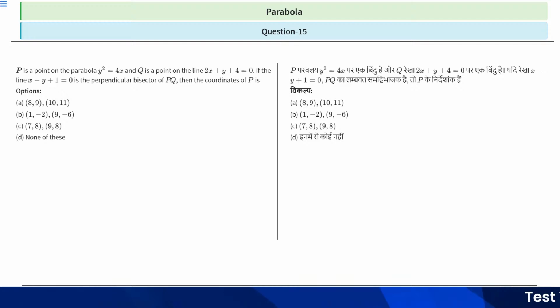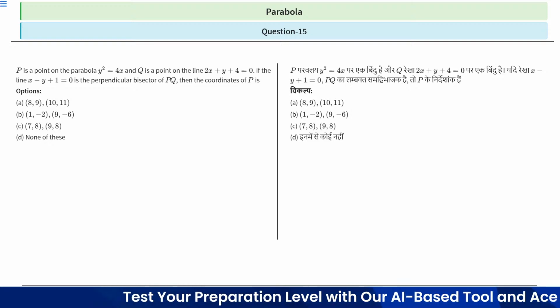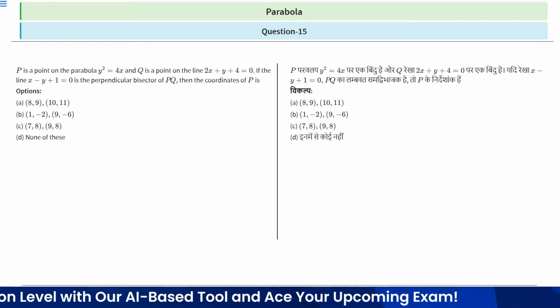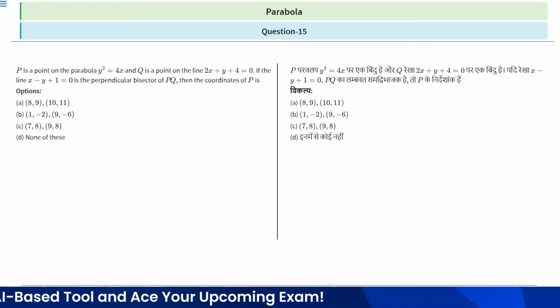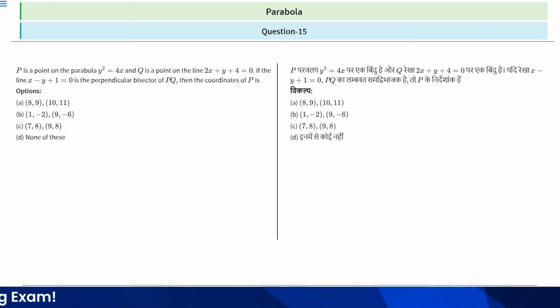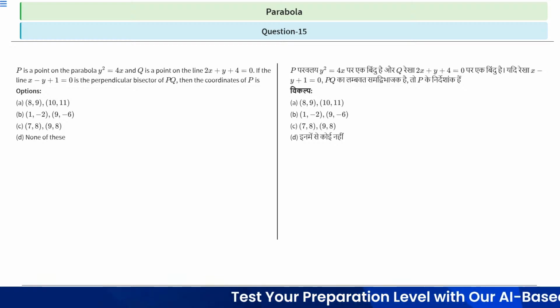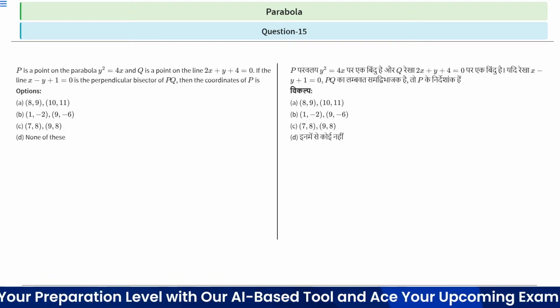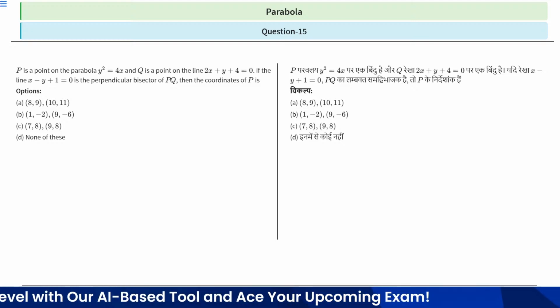So the hint of this question is we are given a standard parabola y square is equal to 4x, right? Now P is a point on the given parabola and Q is a point on the line which is 2x plus y plus 4 is equal to 0, right? Now if the line x minus y plus 1 is equal to 0 is the perpendicular bisector of PQ, first we will try to find the points P and Q, clear? And after that we can easily find the perpendicular bisector, and the perpendicular bisector will be x minus y plus 1 equal to 0. So by comparing we can easily find the coordinates of P, right? So in this way you can try to approach this question.